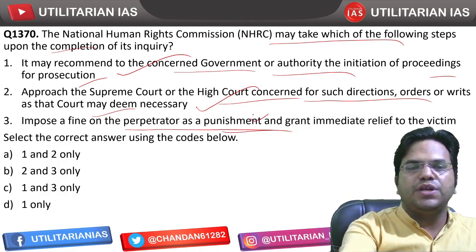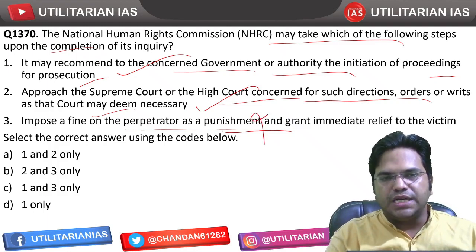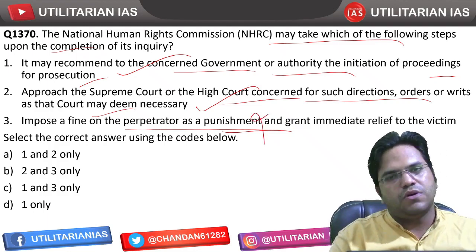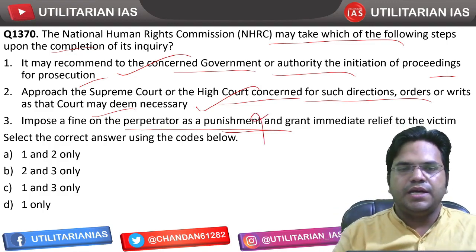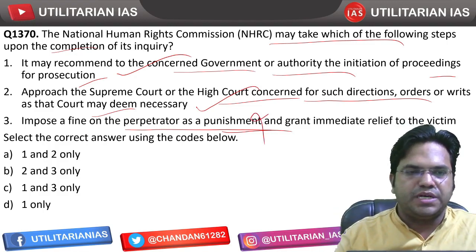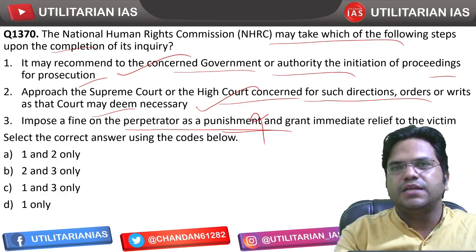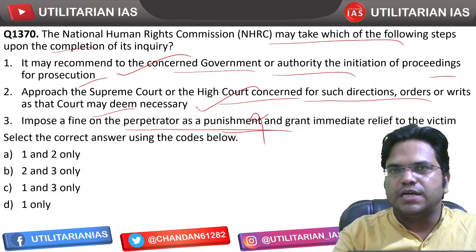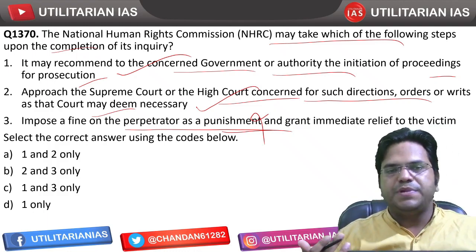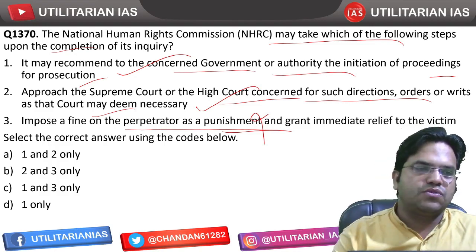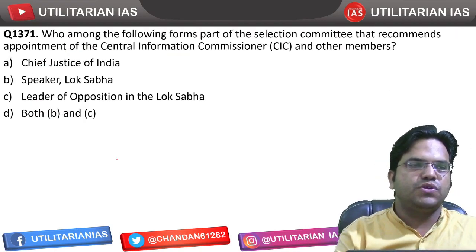No, it cannot impose any direct fine. It does not have power to punish anyone who has committed a crime. At most it can ask the police to investigate, it can go to the court and say that we have received such and such proof. You take the decision on this, but directly no such power is with them. So 1 and 2 are going to be correct. A is going to be the right answer.